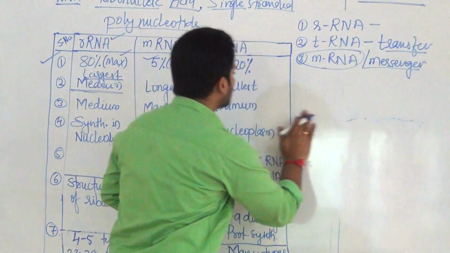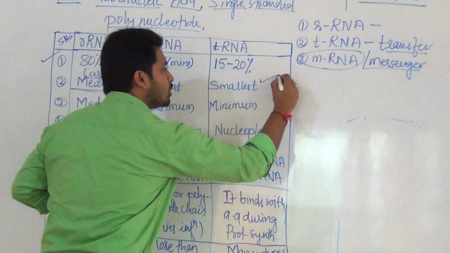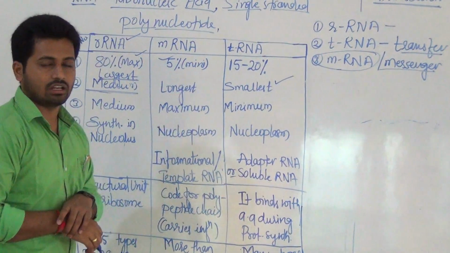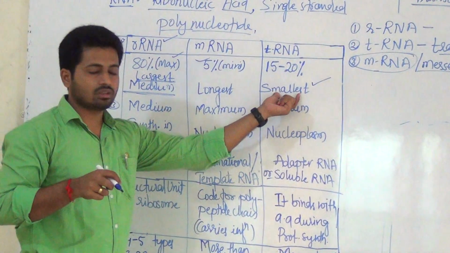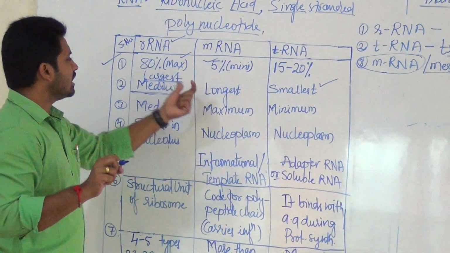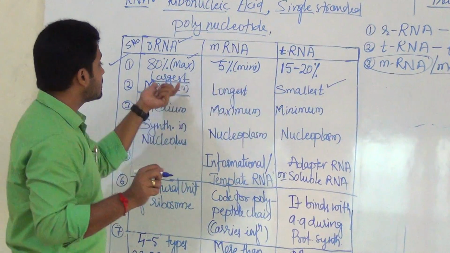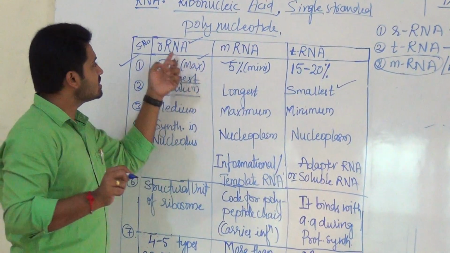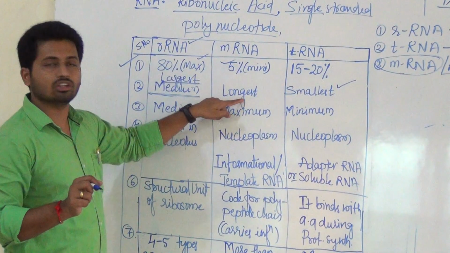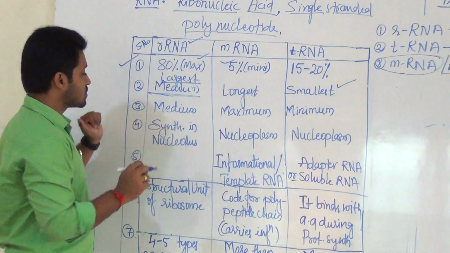Okay, and then coming to tRNA, it is important, the smallest type of RNA. Which is the smallest type of RNA? tRNA. That is again, longest is mRNA, and when asked for largest, that is rRNA. Longest comes under mRNA.